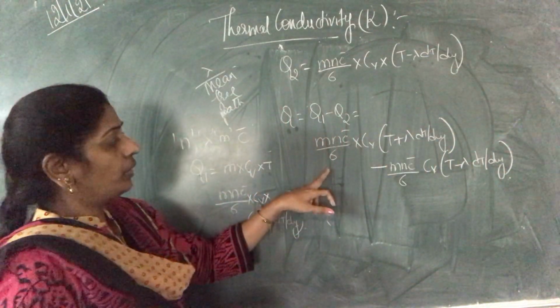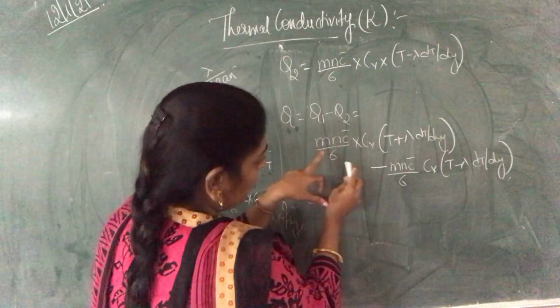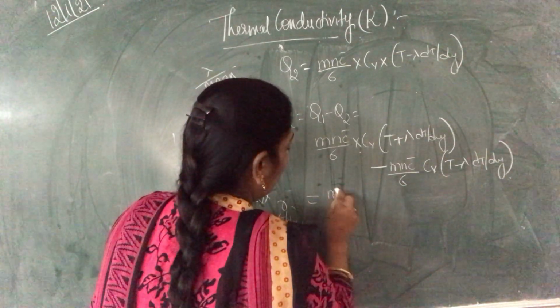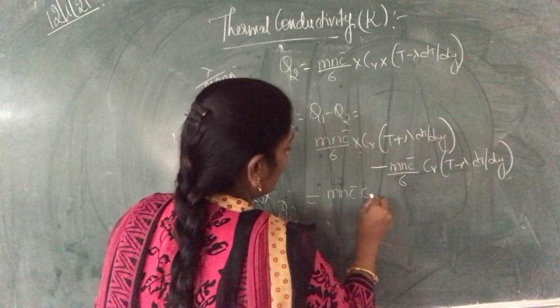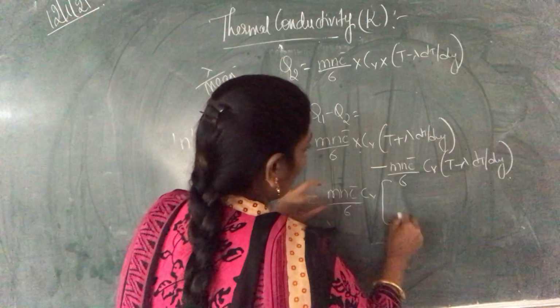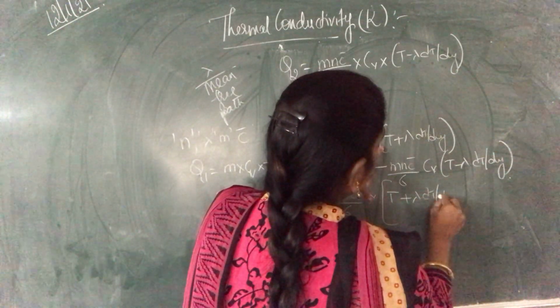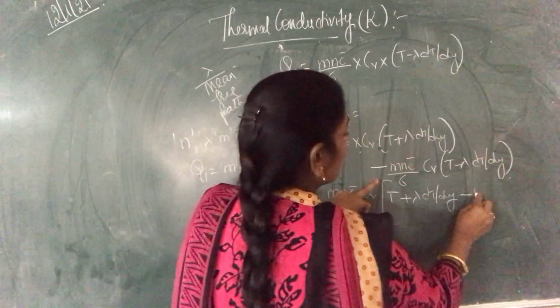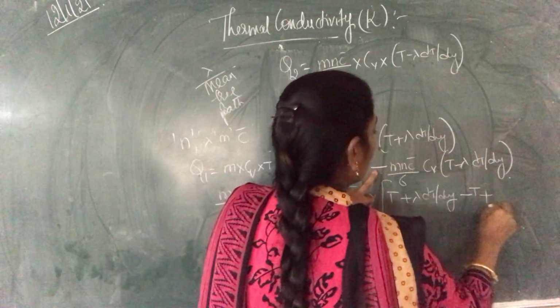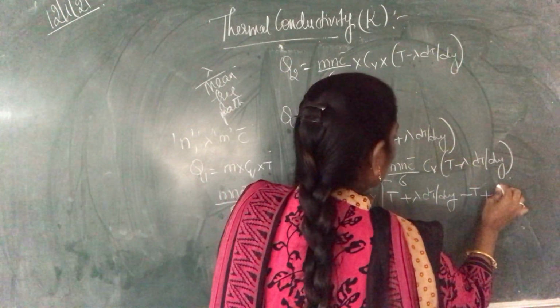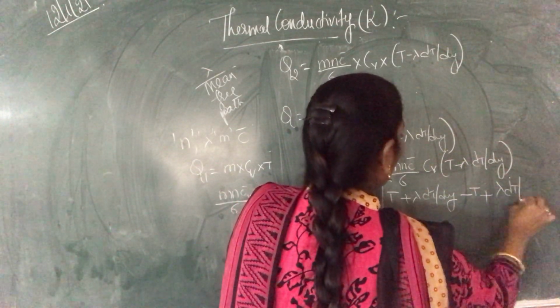Now here we are going to take these two common. So mn c bar CV by 6. So what is left? T plus lambda dt by dy, minus T, minus minus gets plus, next one is lambda dt by dy.